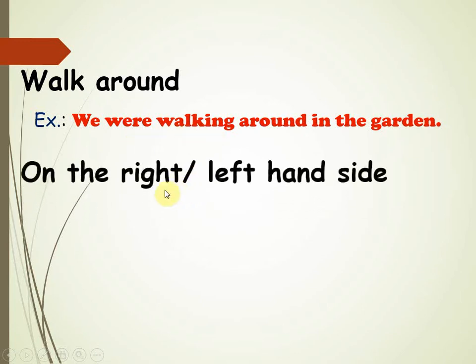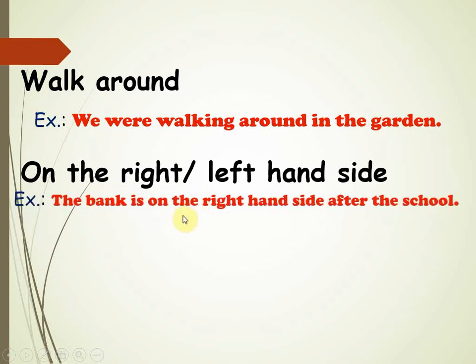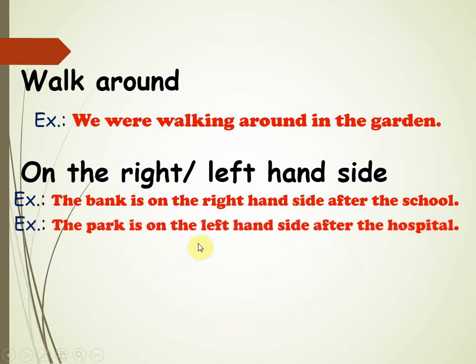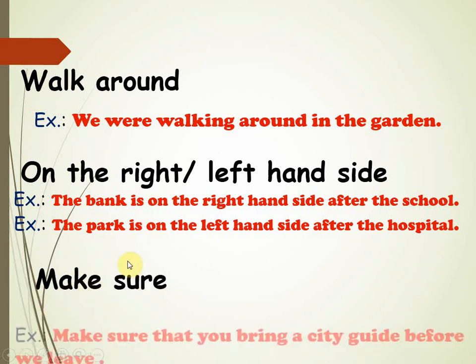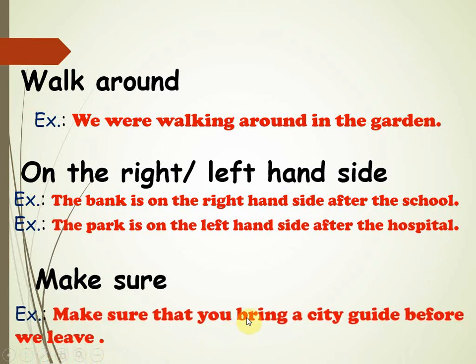The next expression is on the right-hand side or on the left-hand side. For example, the bank is on the right-hand side after the school. Or the park is on the left-hand side after the hospital. The last one is make sure. So be careful, to make sure. Like, make sure that you bring a city guide before we leave.